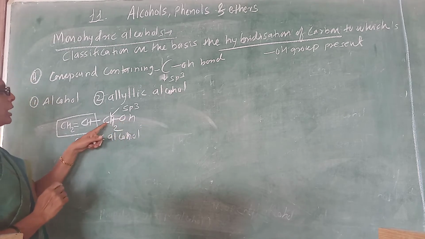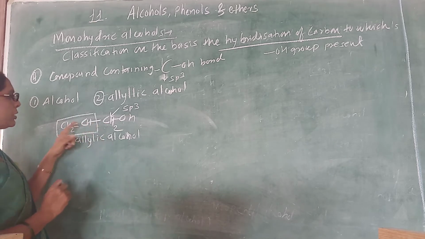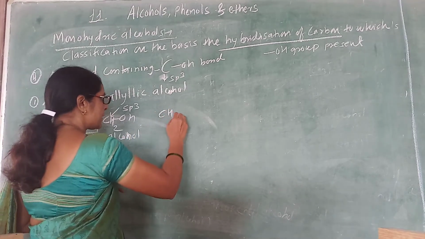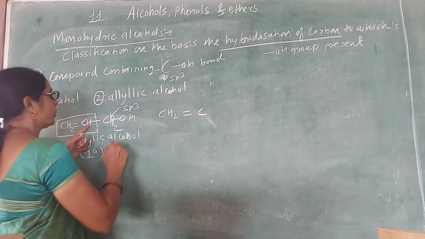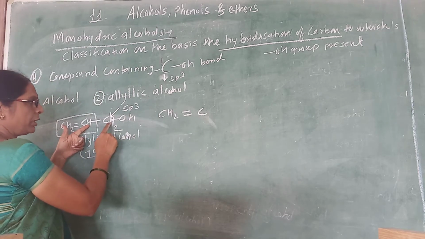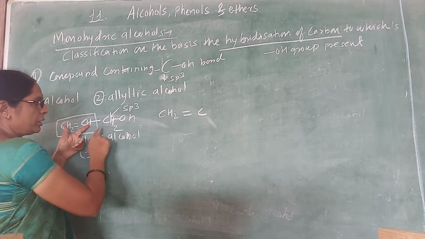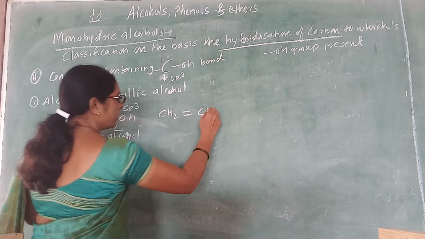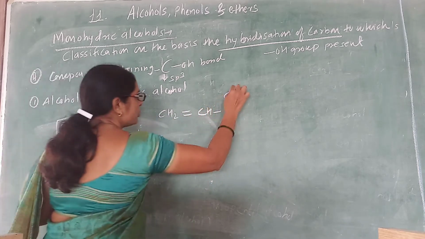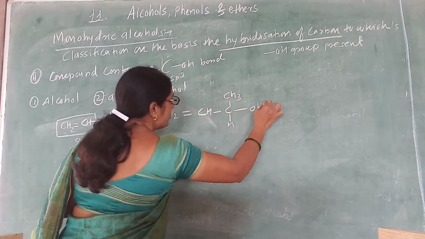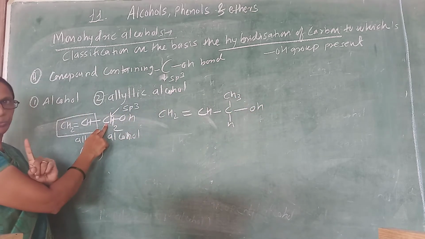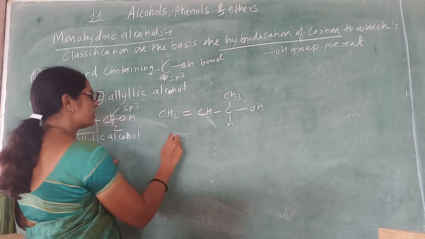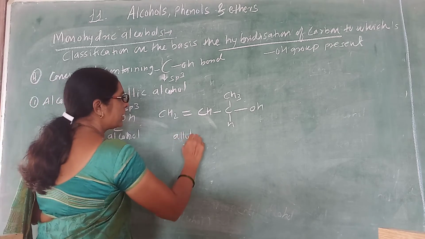Now the hydroxy is attached to a carbon, and that carbon is attached to only one carbon, so it is a primary allylic alcohol. Similarly, we can write the secondary allylic. How do we write the secondary allylic? If the hydroxy group is attached to a carbon, and that carbon is attached to 2 carbons, remember, it is also an allylic alcohol, but it is a secondary allylic alcohol.